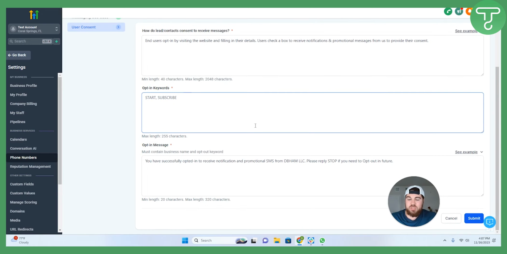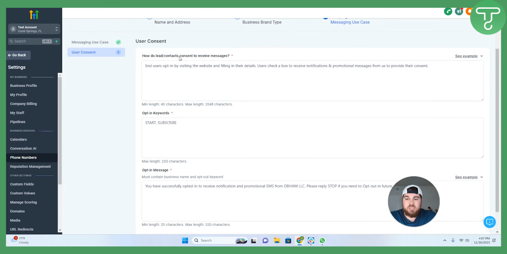We'll continue on to the user consent side of things. So this is something that also has to be done within the landing pages or the website that you use, that users have to opt in to consent to these messages. If you've ever been to a website or a landing page where you have to check the box, and the box says, by checking this, you agree to receive messages, to our terms and conditions, to our privacy policy. That is exactly what we're doing here.